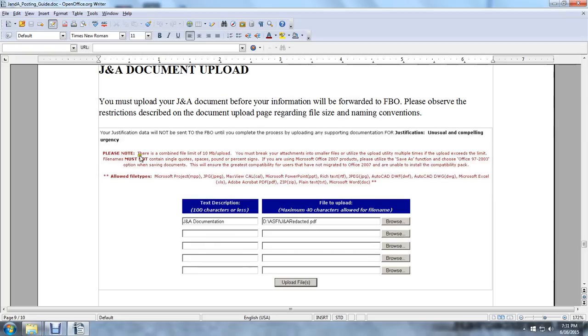Unusual and compelling urgencies. The upload is limited to 10 megabytes, so you must break attachments into smaller files if multiple files exceed the limit. File names must not have single quotes, spaces, pound signs, or percent signs. If you're using Microsoft Office 2000, please use the Save As function. Choose the Microsoft Office 97-2003 option when saving documents. This ensures compatibility for users migrated to Microsoft Office 2007 who are unable to install the compatibility pack.